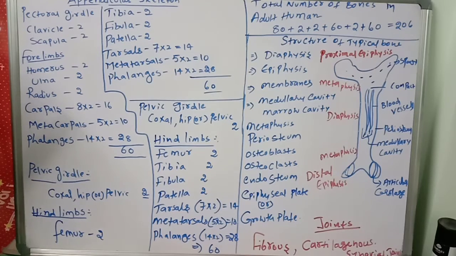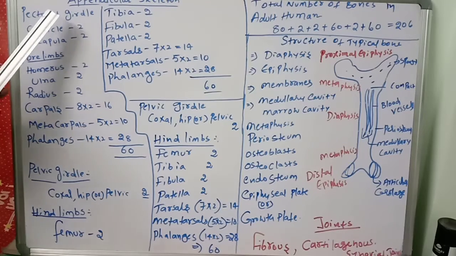In the appendicular skeleton system, we will discuss the pectoral girdle and the pelvic girdle. Before going to that, we will see complete information.